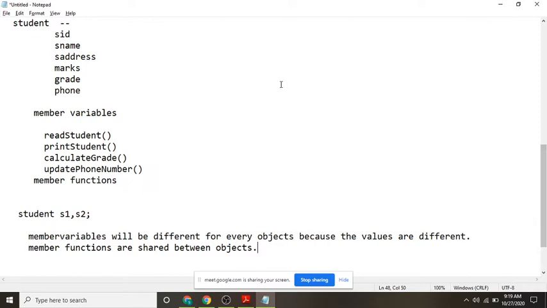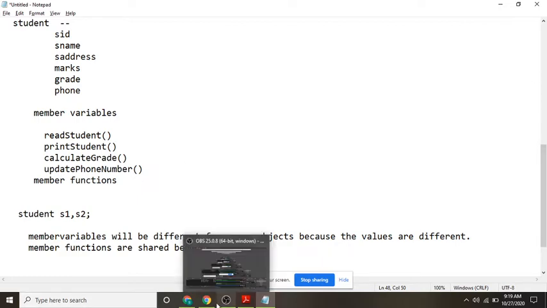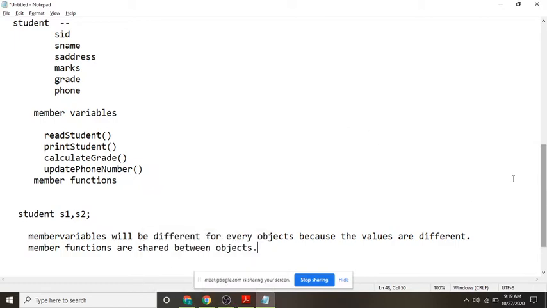But whereas read student, print student, calculate grade, update phone number will be shared by every object. Understood? Girls, did you all understand? Give me an answer.